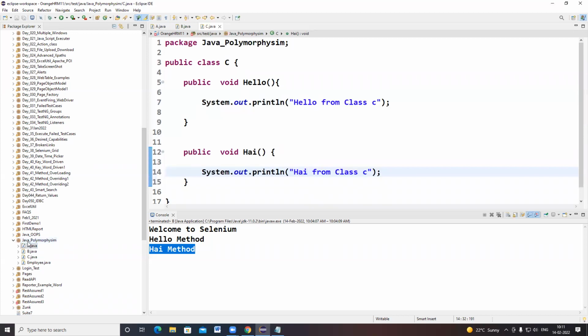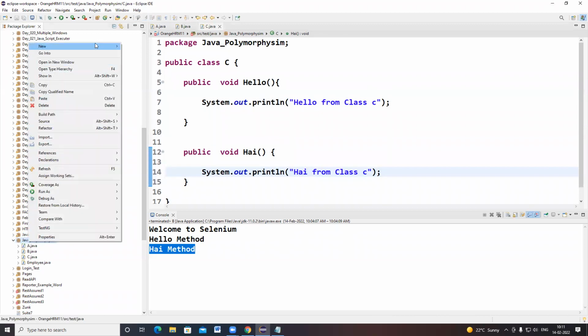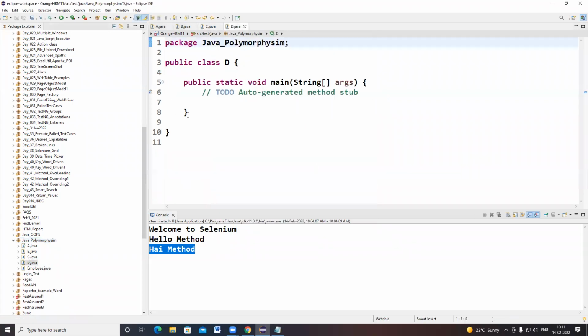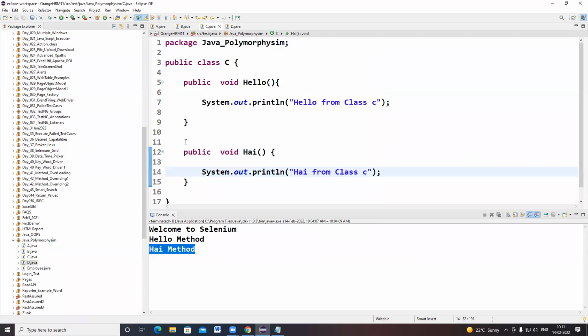Okay, and now I am going to create one more class, class D. And I'm going to write the same methods.